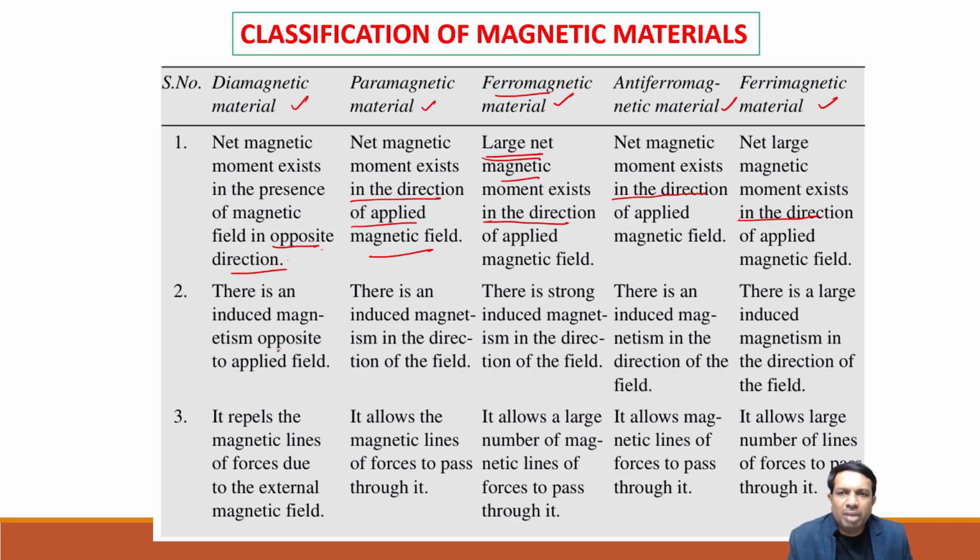There is an induced magnetism opposite to the applied field. In the others, there is an induced magnetism in the direction of the applied field. Third, diamagnetic materials repel the magnetic lines of force due to the external magnetic field. Paramagnetic materials allow a limited number of lines of force to pass through, but ferromagnetic materials allow a large number of magnetic lines of force to pass through.